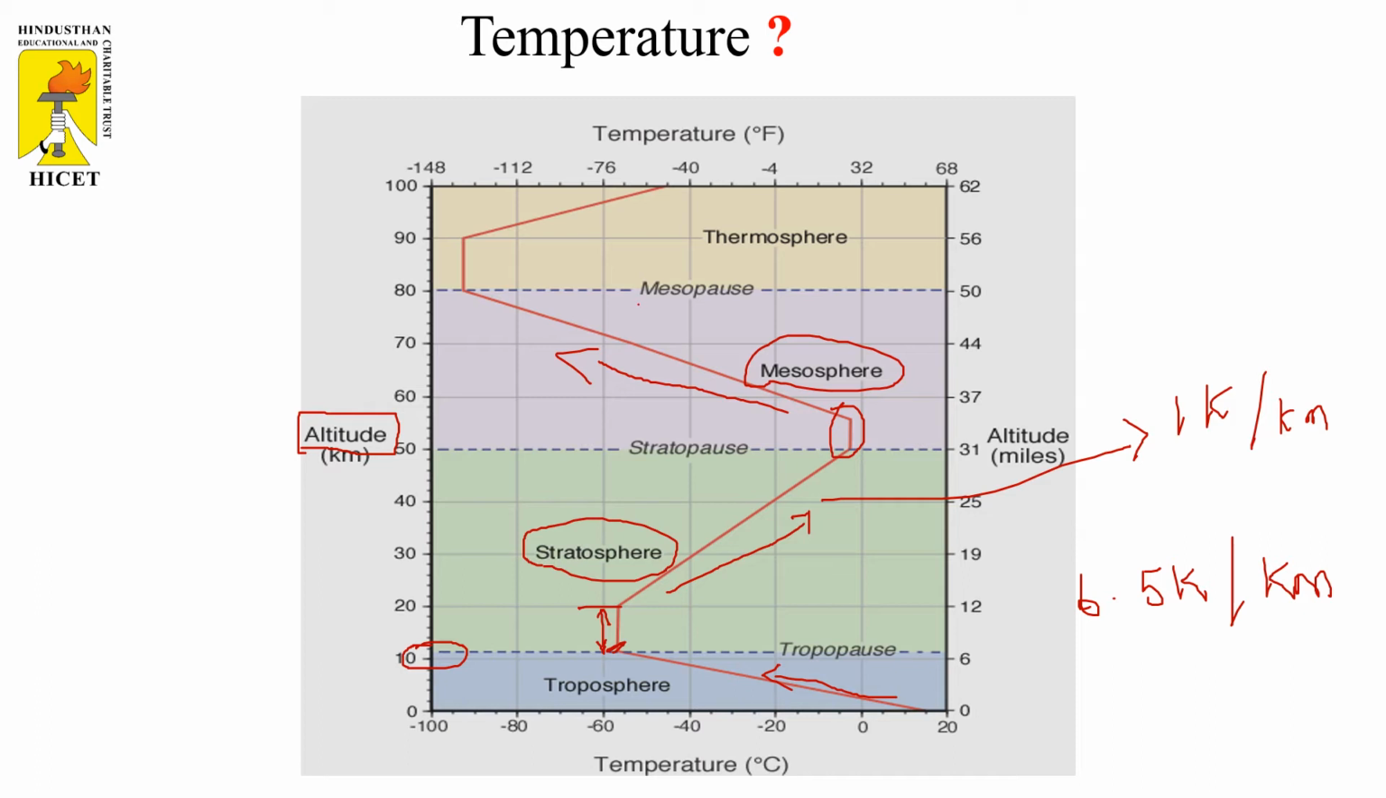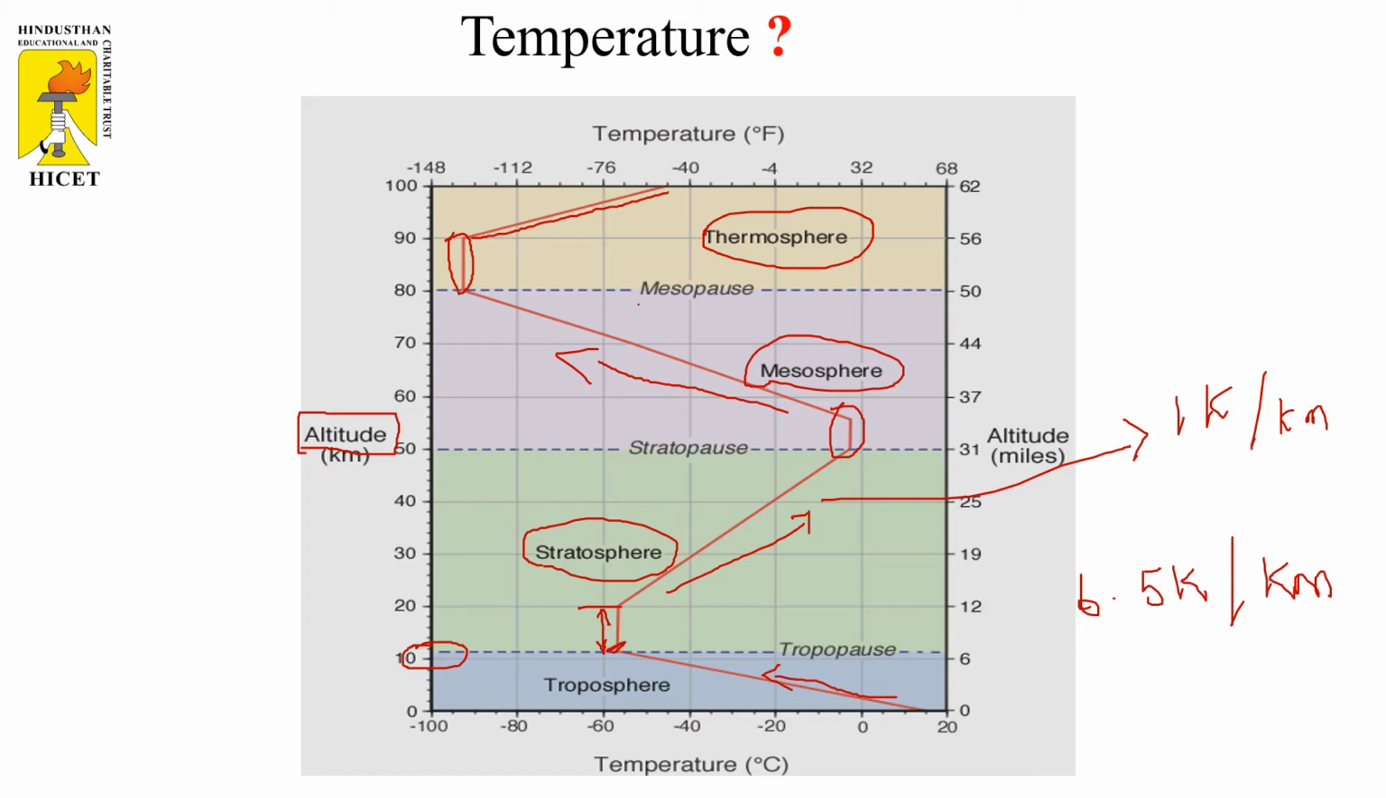After this mesosphere, near the mesopause to the lower part of the thermosphere, the temperature is maintained at a constant value. Again, the temperature starts increasing in the thermosphere. So this is the behavior of the temperature with increasing altitude.